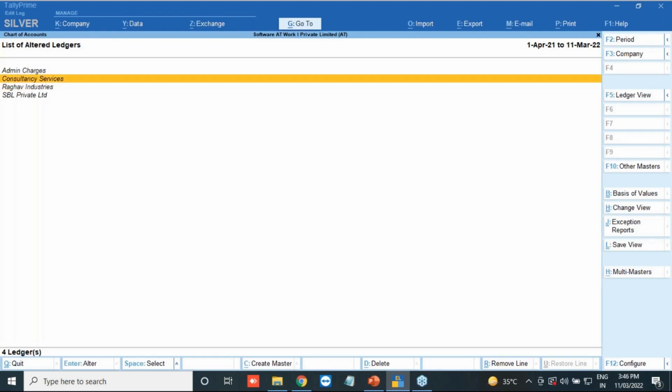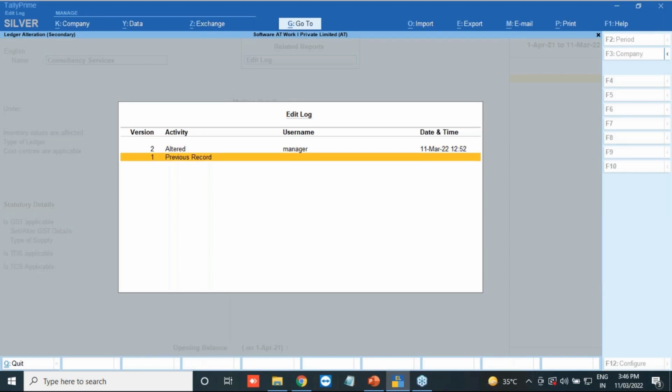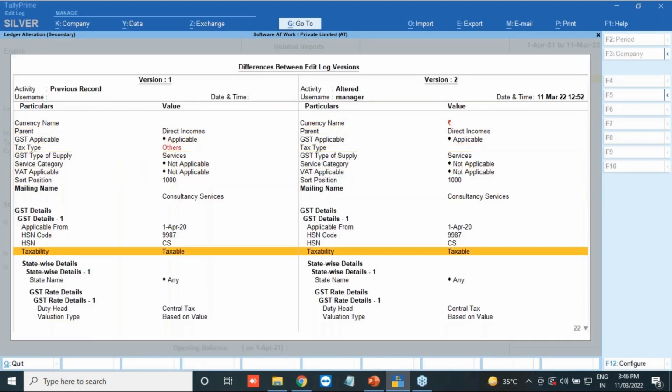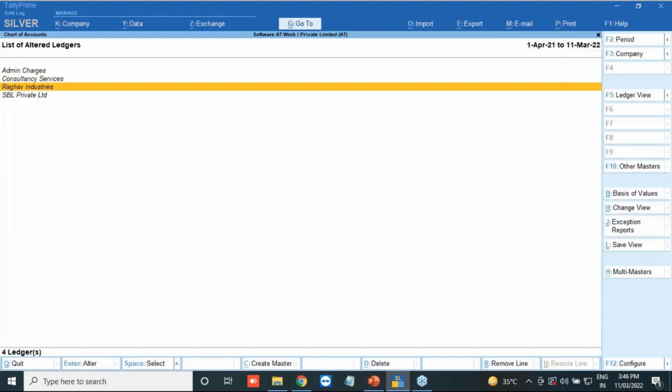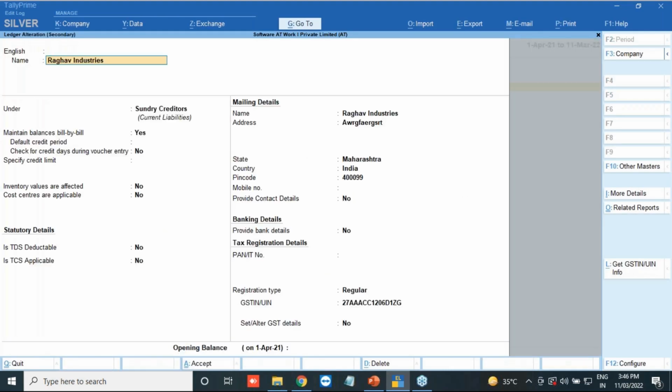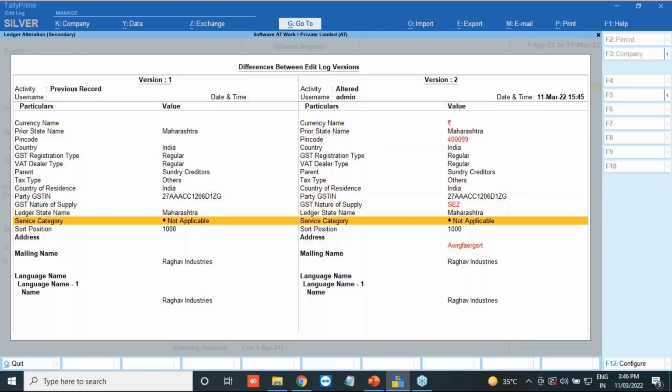If you need to see, you can enter on that, like consultancy services, what changes have been made. Go to related report and you can see what changes have been done. So everything will be available inside Tally. Come to Raghav Industries, go to the related reports, click on the edit log, and you can see what changes have been made.